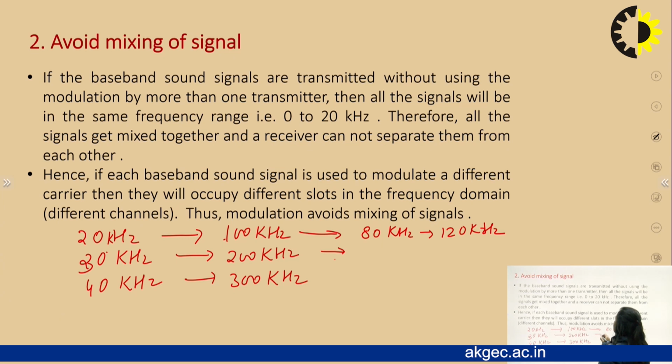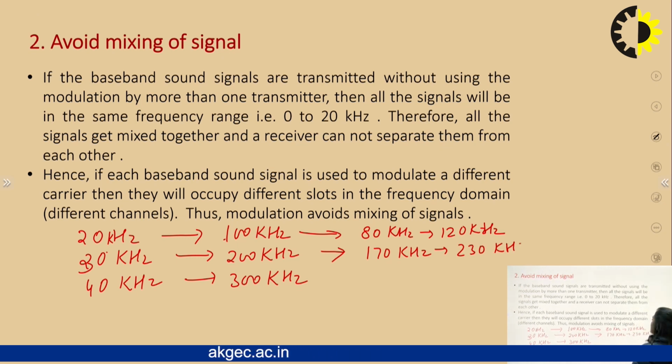After that, it will be 170 kilohertz to 230 kilohertz, and 260 kilohertz to 340 kilohertz.